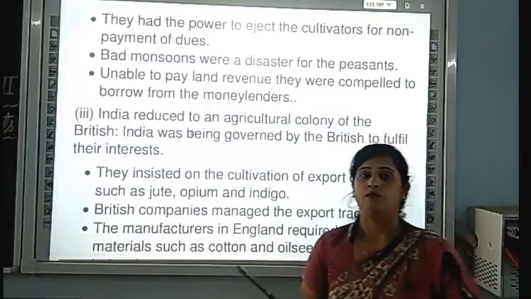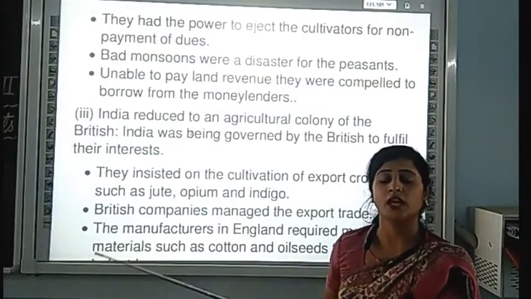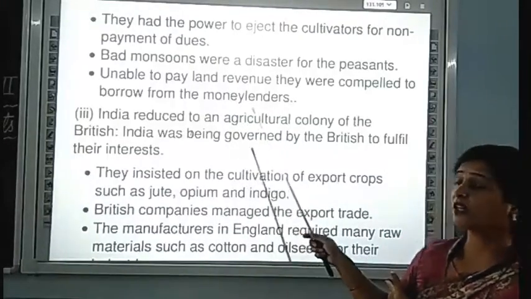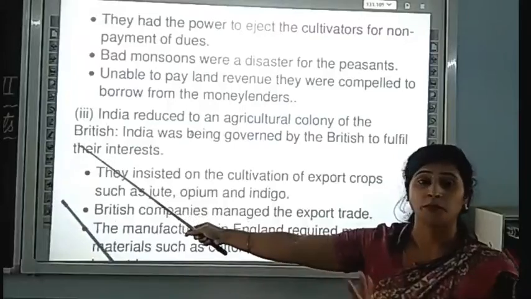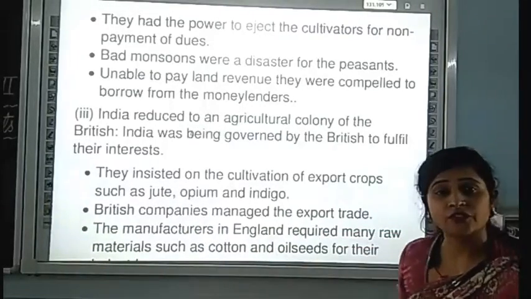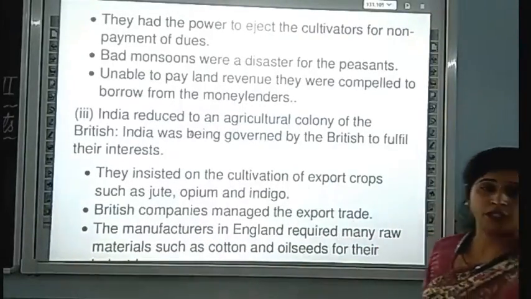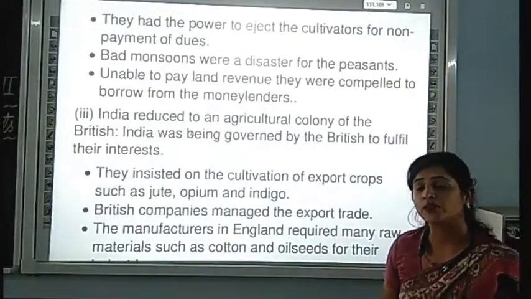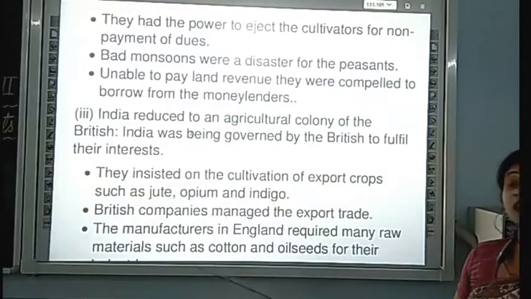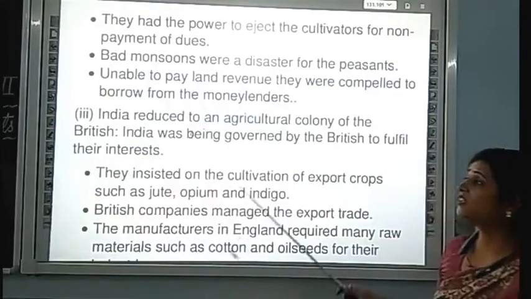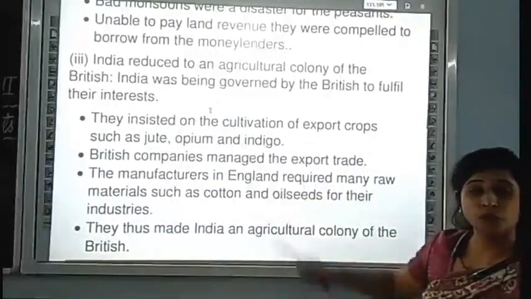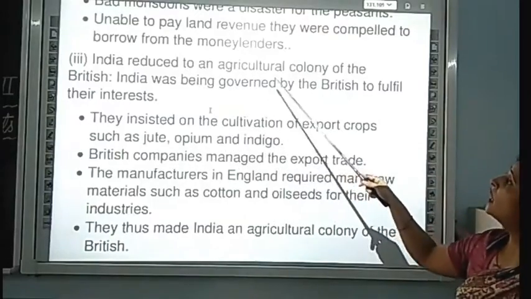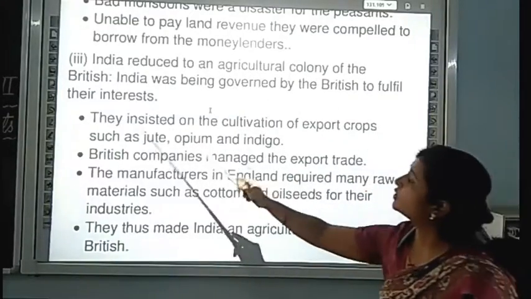So what are they doing when their agriculture crops were destroyed? That time they go to the money lender and borrow money, but that money was not sufficient for them because they have to pay the land revenue also. So how do they survive? It is a pathetic condition of the farmers in the British time. They become poorer and poorer.